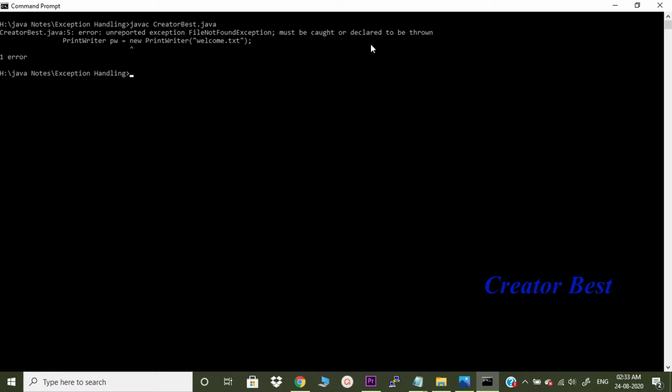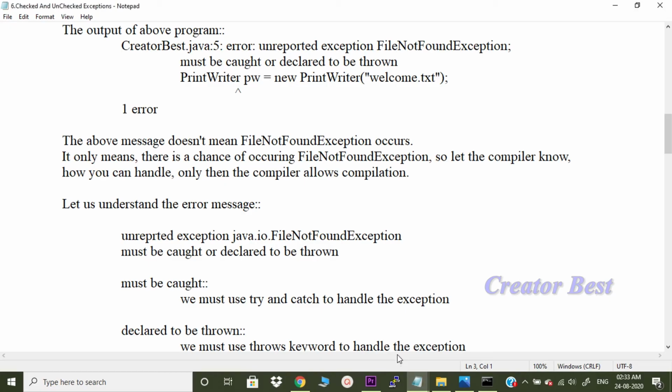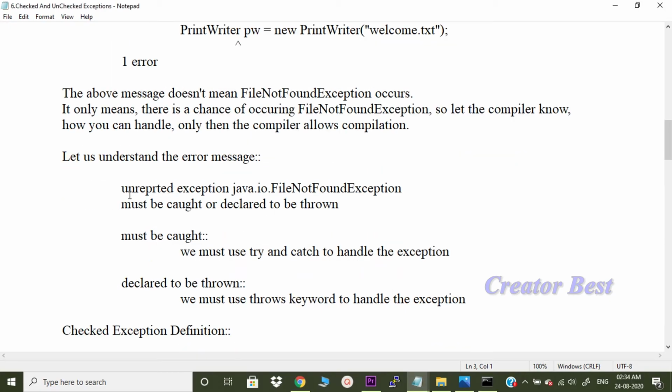Let us try and understand this error message. What does it mean? Unreported exception java.io.FileNotFoundException must be caught or declared to be thrown. What do we mean by must be caught? We must use try and catch to handle the exception. The compiler is telling us we might get a FileNotFoundException, so it's better to use try and catch to handle it, or declare it to be thrown. We must use the throws keyword to handle the exception.